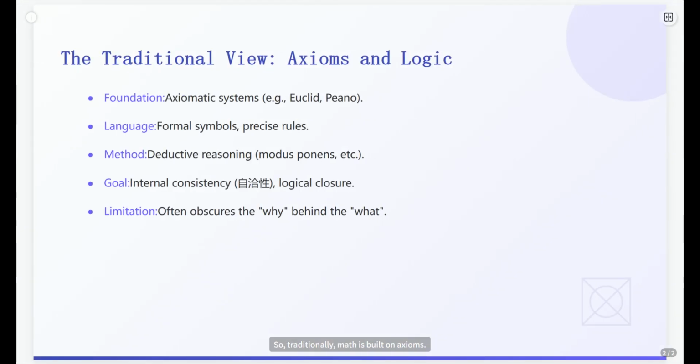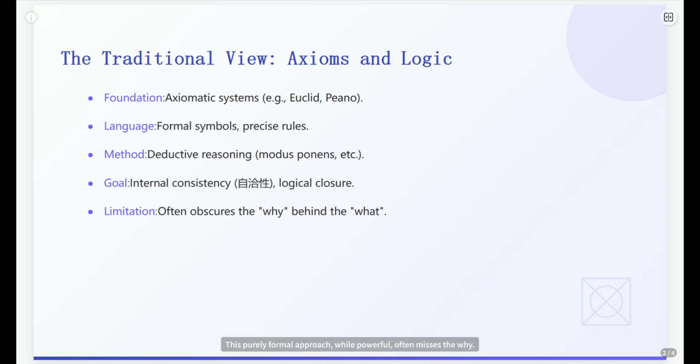So, traditionally, math is built on axioms. Solid ground, right? We define our terms, lay down the rules, and then it's all about logical deduction. Modus ponens, modus tollens, the whole shebang. It's rigorous, it's consistent, it's, well, sometimes it feels like describing an elephant by only touching its tail. You get the shape, but not the majestic beast.